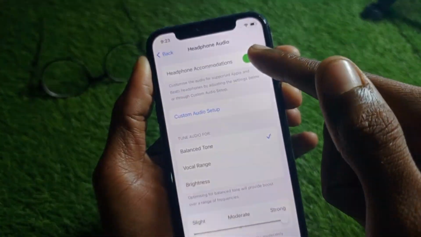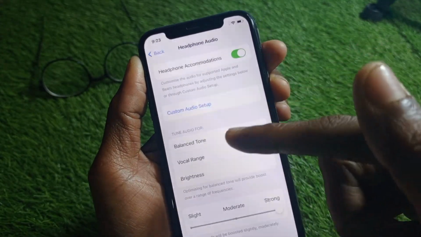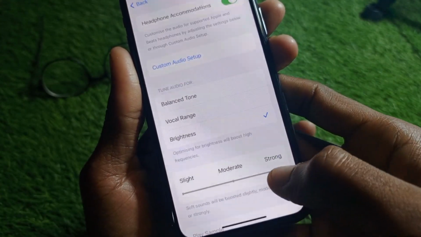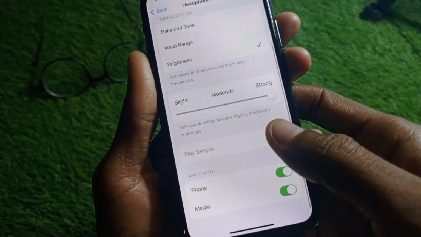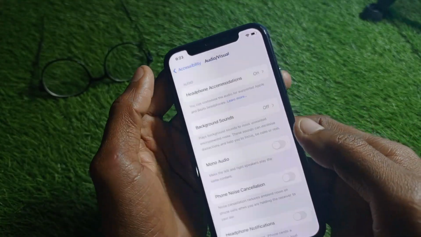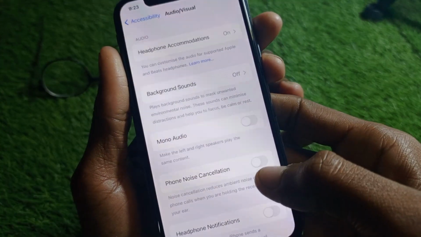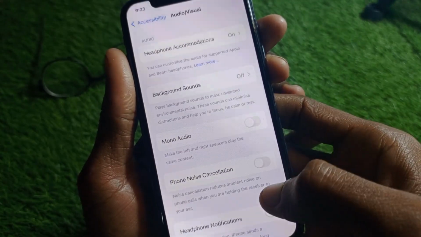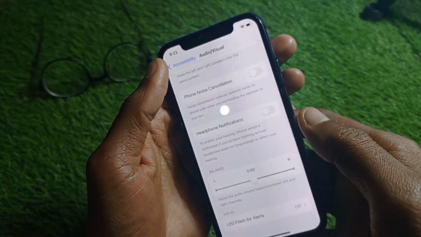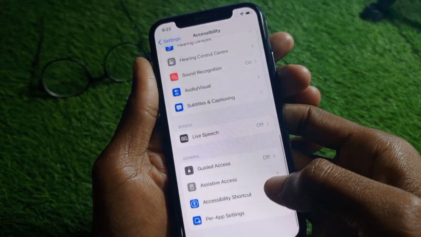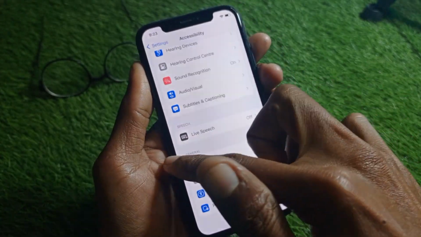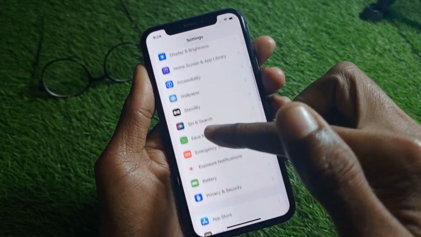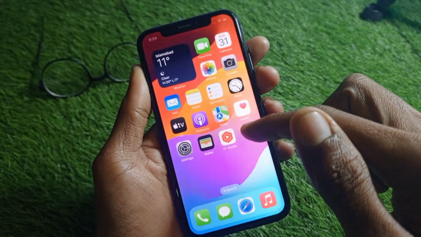So guys, simply you have, if it is off you need to make it on, and guys, from here you need to click on brightness, and guys, you have to increase this cursor to strong, and guys, after this you have to go back. So guys, here is the option of phone noise cancellation. So guys, if it is turned on you need to turn off it, and guys, after doing this you have to go back, and guys, you need to scroll it down more, and guys, you have to go back. So guys, after doing this your sound will be increased on your iPhone and your problem will be fixed.